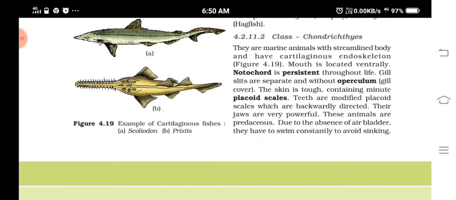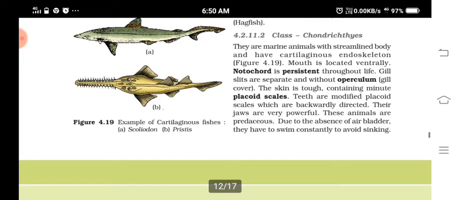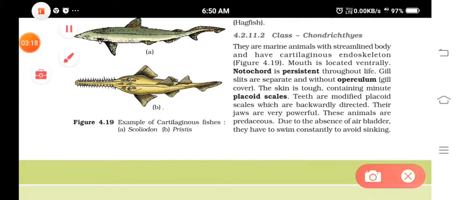But here you cannot see any operculum. Gill slits are there; slits means small openings. In this region you can see the gill slits, and they are not covered by any operculum. Operculum is absent in them.